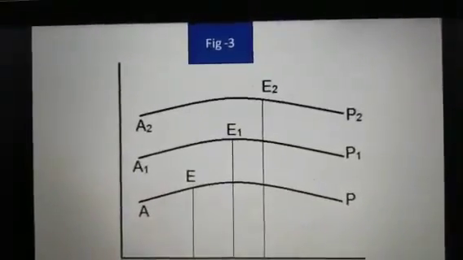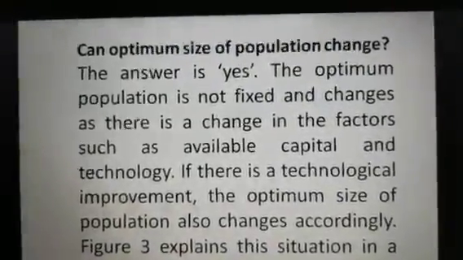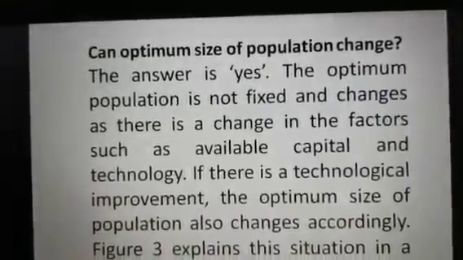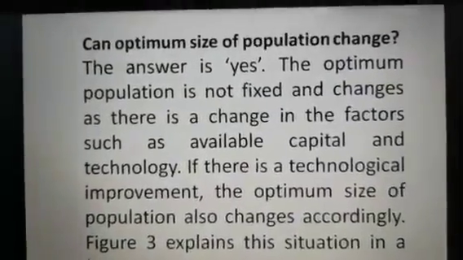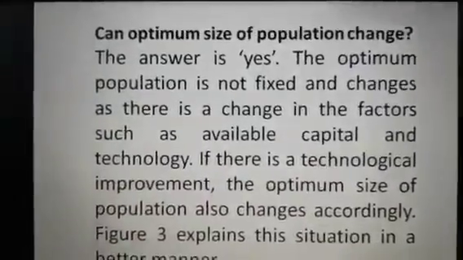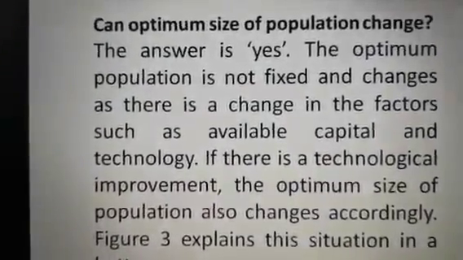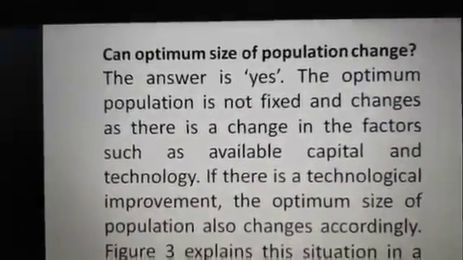Okay, so the question is, can the optimum size of population change? Then you must say yes. That means the optimum point of population is not static, but dynamic.